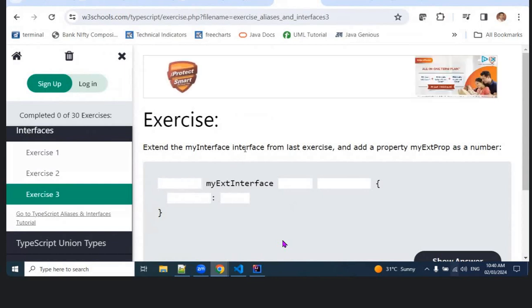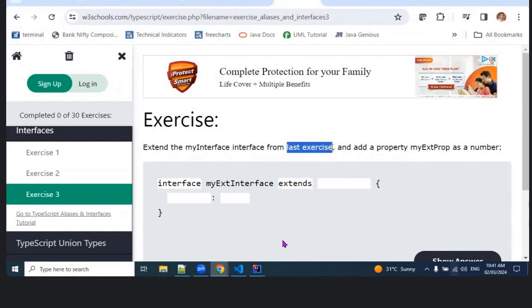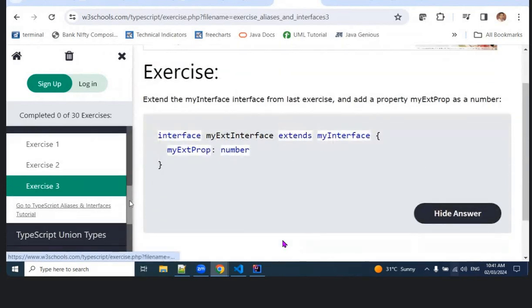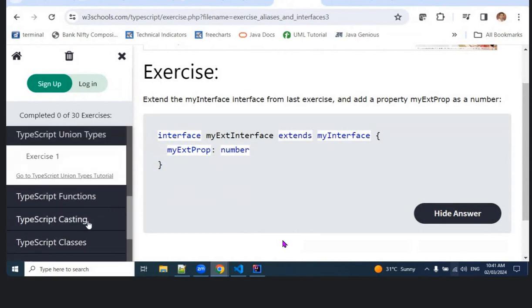So same thing. I will create an interface, last exercise, from this property. So should I extend this? Extends the previous exercise. What was the interface name? See, my interface. Add property, property name and then number. See, these are very small and silly ones, but until you do it at least once, you will eventually build the confidence.